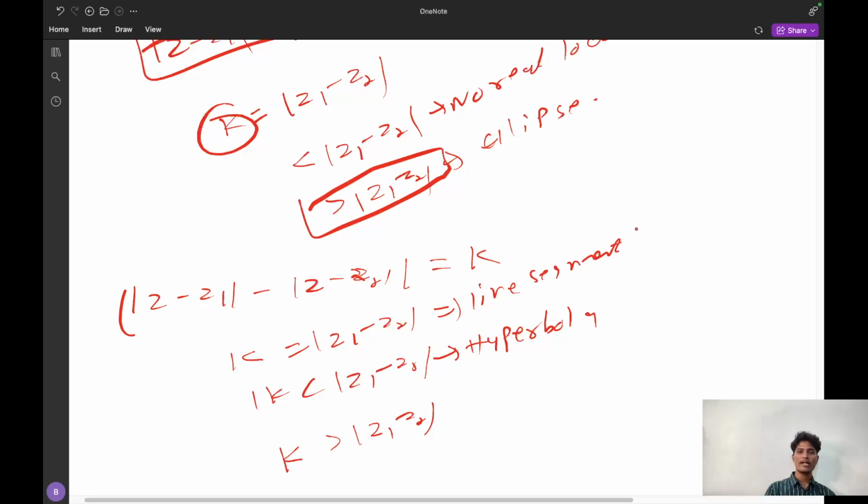And at equal you will get again a line segment only, but outside z1 and z2. And at greater than modulus of z1 minus z2 we will get no real locus.